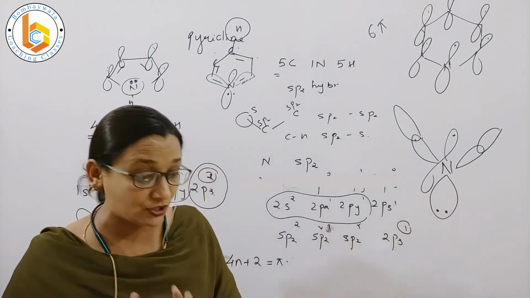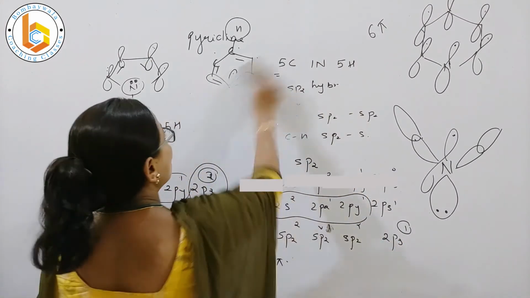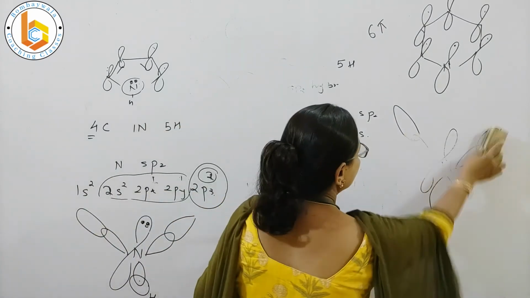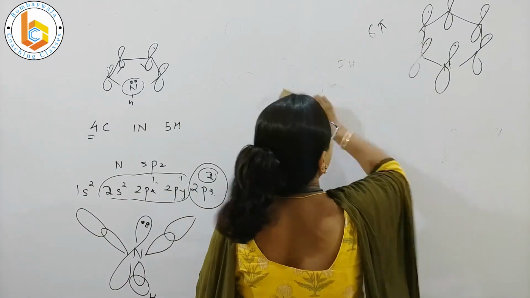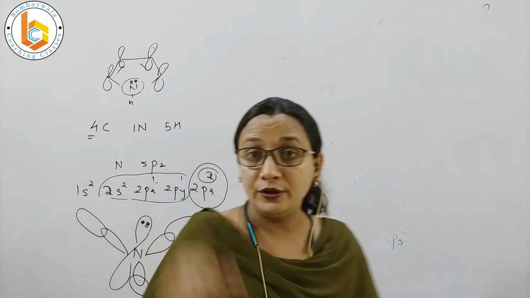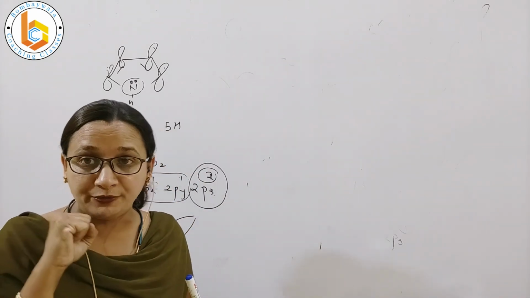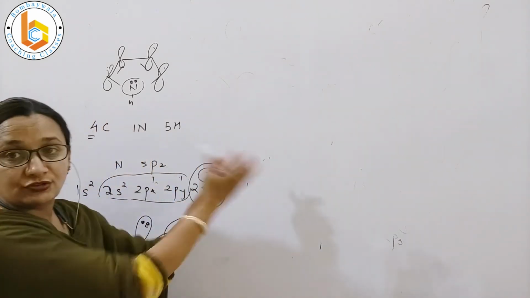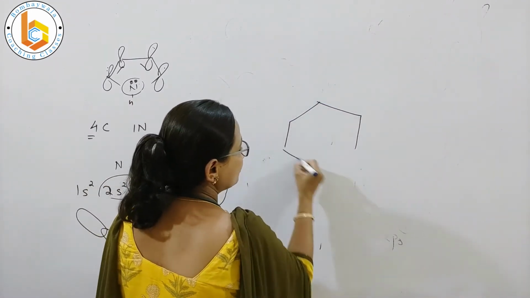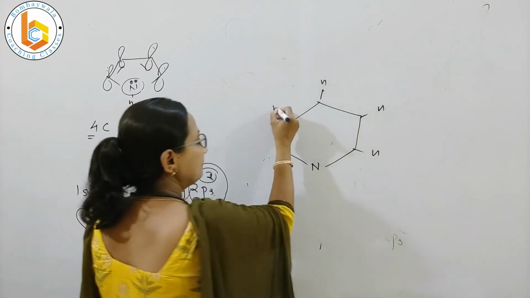So we have talked about the structure of pyridine. Let us quickly take a retake of whatever we have told about the structure of pyridine, right? So that our understanding is reinforced about the structure, and we will also reinforce the same concept with the resonating forms of pyridine. Have a look at the structure here. See, this is my pyridine, which contains 5 carbons, it contains 5 hydrogens, right?